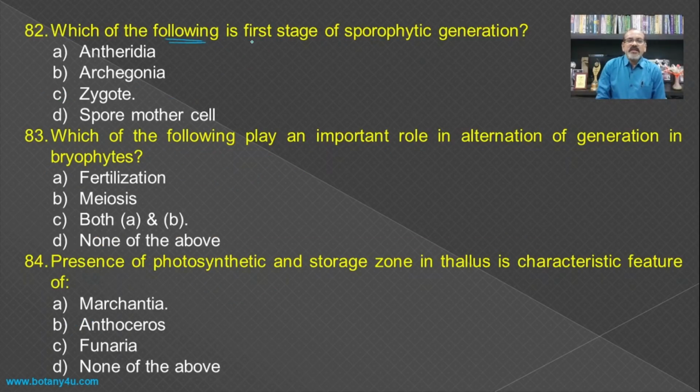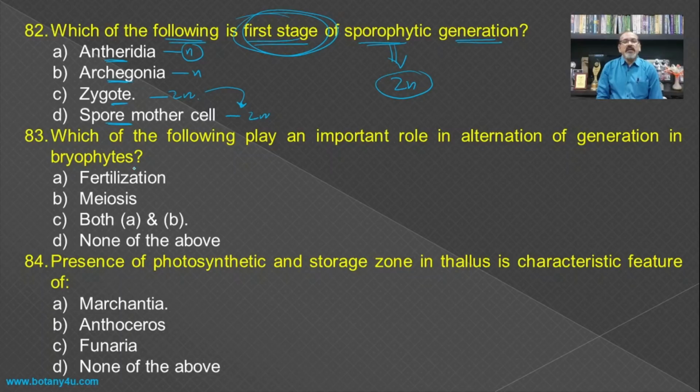Then which of the following is first stage of the sporophytic generation? First one is the Antheridia, second one is the Archegonia, third one is the zygote, and fourth one is the spore mother cell. If you see the sporophytic generation, it is diploid. Antheridia is haploid, Archegonia is haploid, zygote is diploid, spore mother cell is diploid. So after the formation of the zygote, then there is a formation of the spore mother cell. So the zygote is the first stage of the sporophytic generation in the bryophytes.